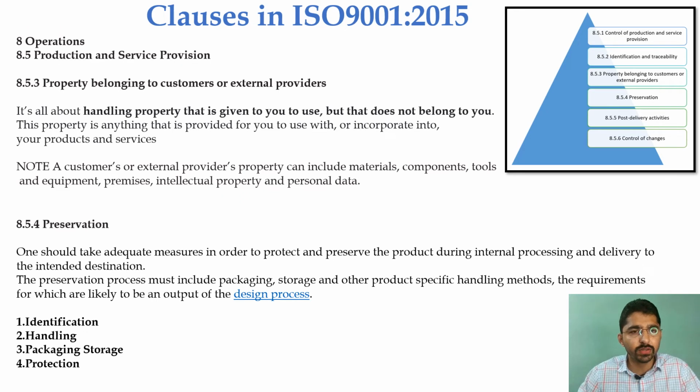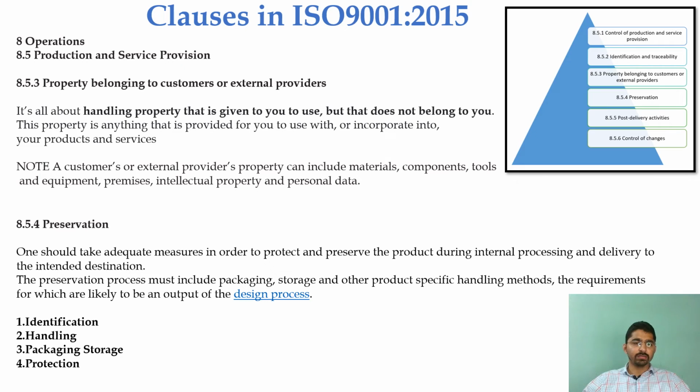8.5.3 Property belonging to the customer or the external provider. So it's all about handling the property that is given to you to use, but it does not belong to you. This property is anything that is provided for you to use within or incorporate into your product and services.